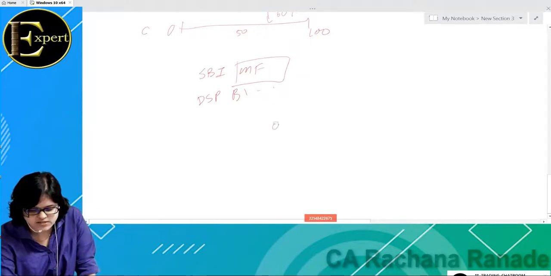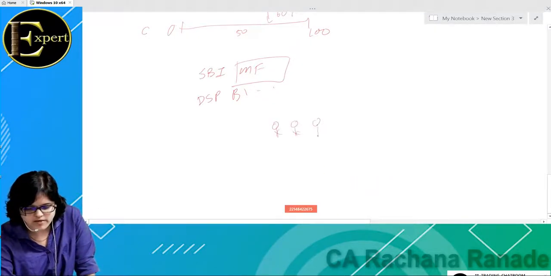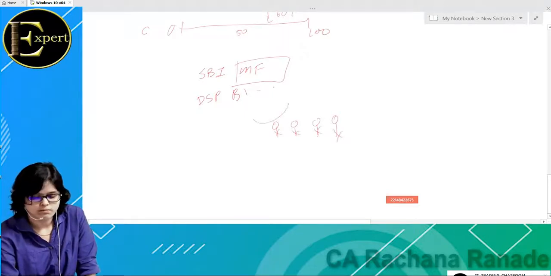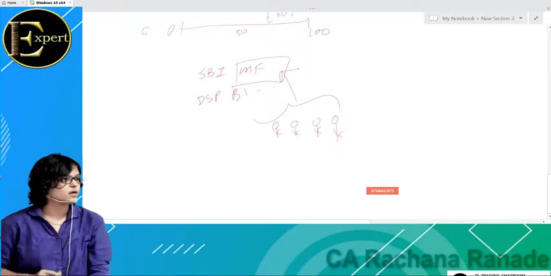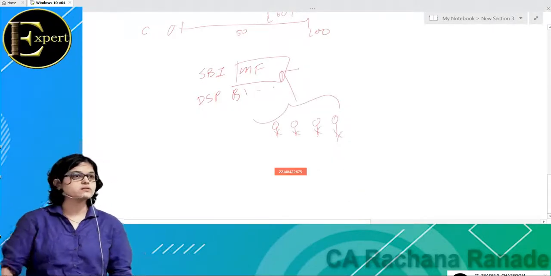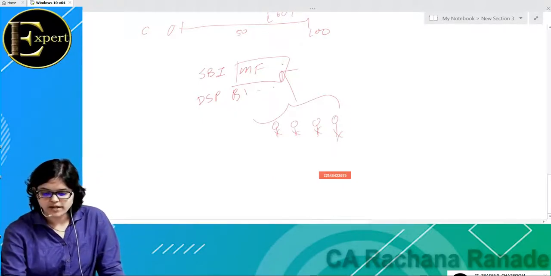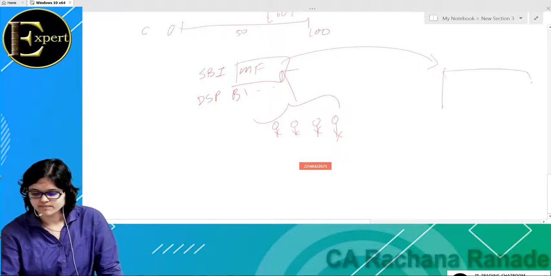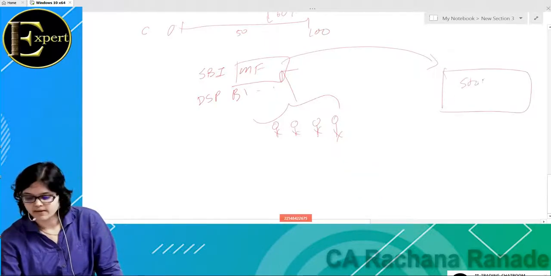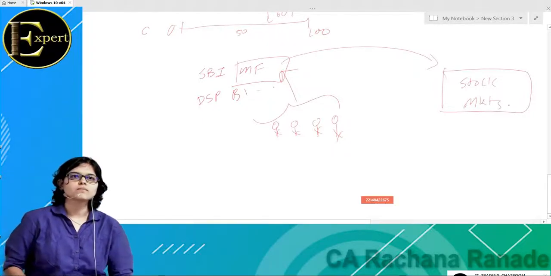The mutual fund will invest this money in the stock market. So not directly but indirectly they have invested in the stock market only, na? Through whom? Through the mutual funds.